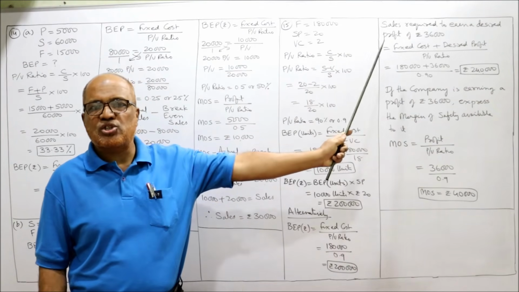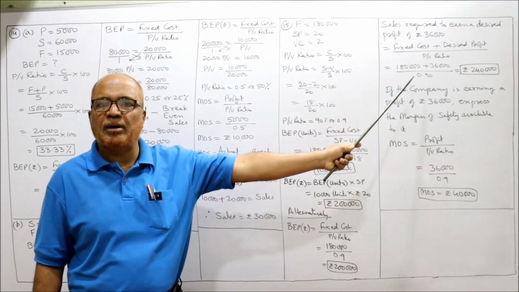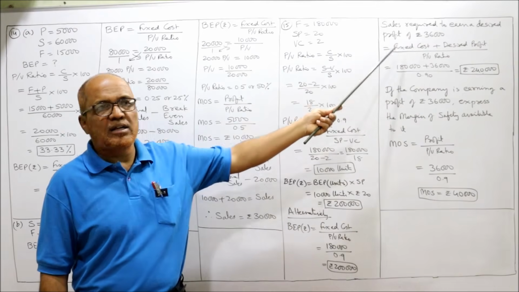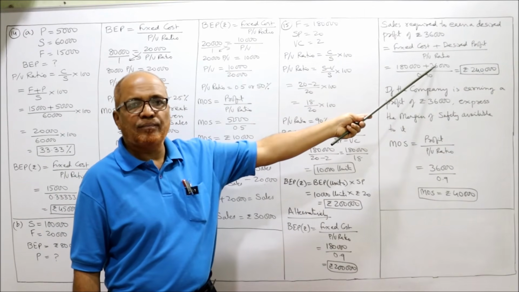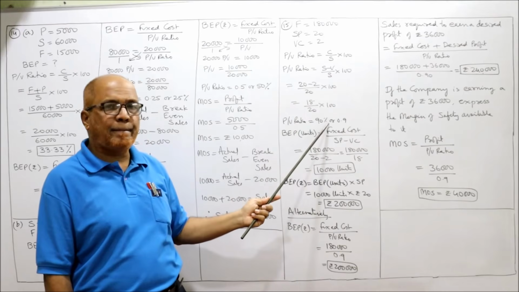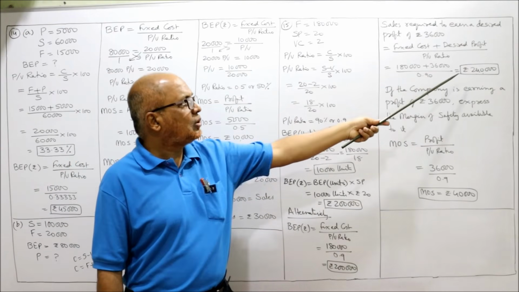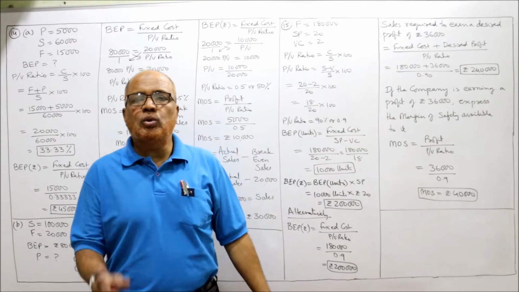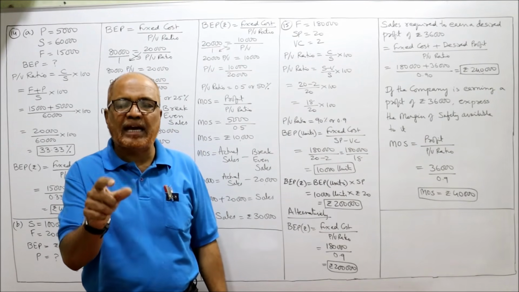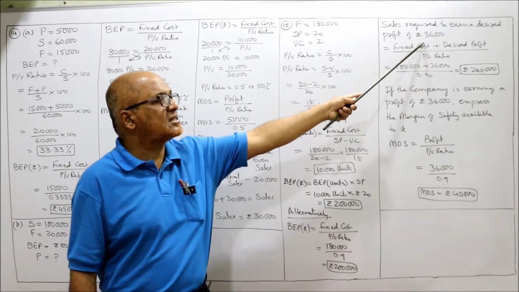The formula is fixed cost plus desired profit divided by PV ratio. The fixed cost 1,80,000 given, desired profit 36,000 and PV ratio is 0.9, already we have calculated here. So 2,40,000 is the total sales required to get a desired profit of 36,000.